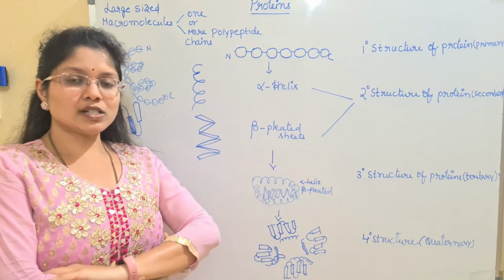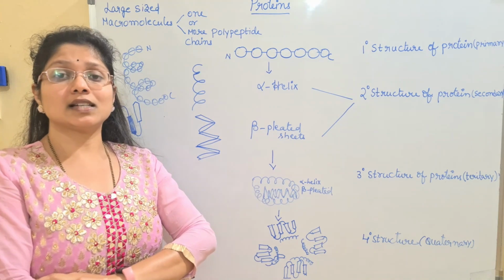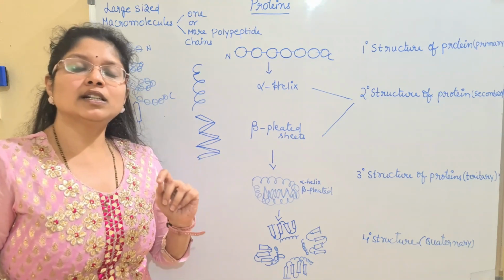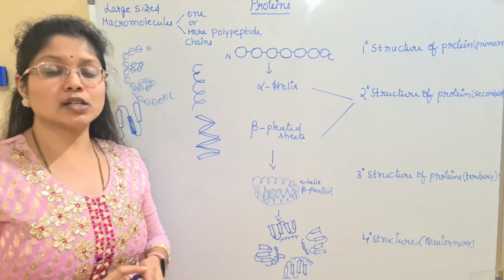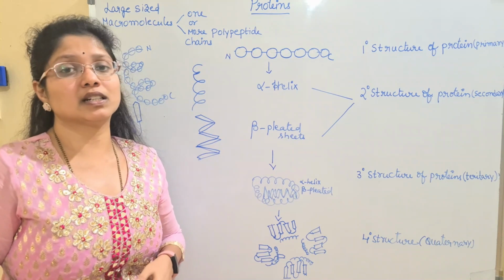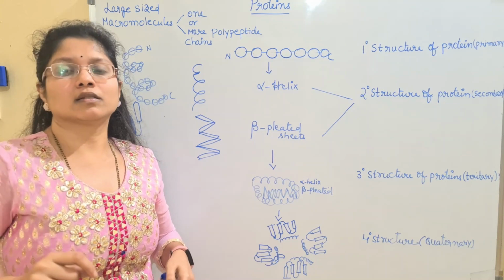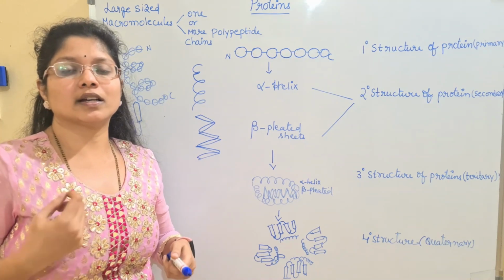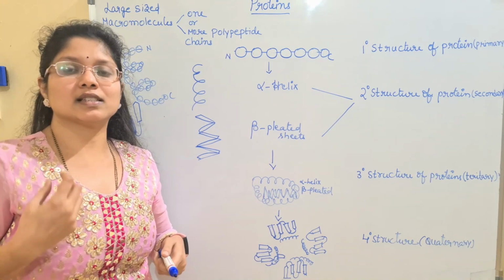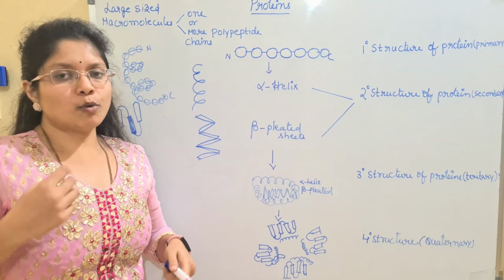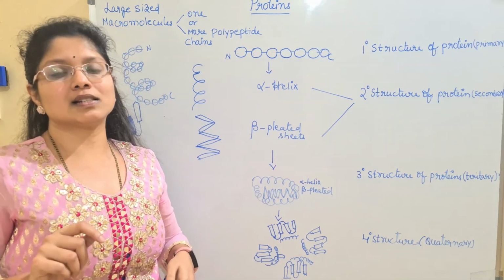And the most important thing you have to remember regarding your NEET, which is even mentioned in your NCERT book, is that the most abundant protein in the animal kingdom is collagen. So what is the important protein present in the animal kingdom, children? Collagen. And the most abundant plant protein, present in excessive amount in plants, is the enzyme rubisco. It's also a protein and hence it is said to be important. So both are important here. One is rubisco for the plant kingdom. Even I have mentioned this in the last lecture, children.